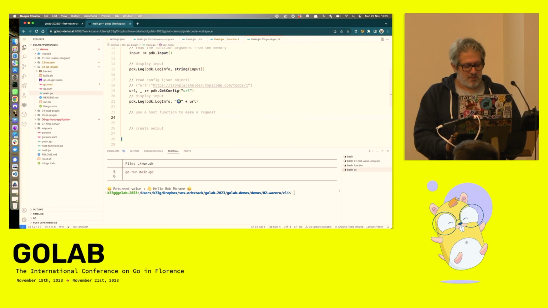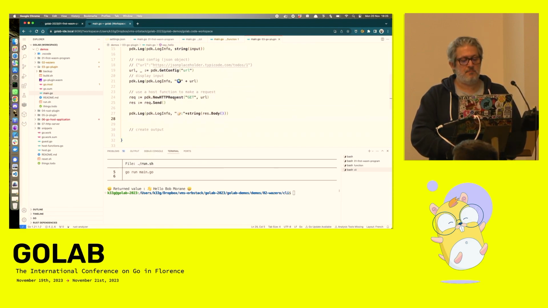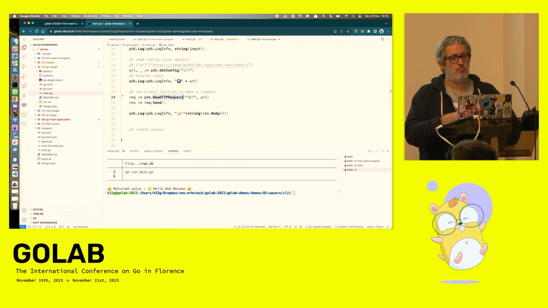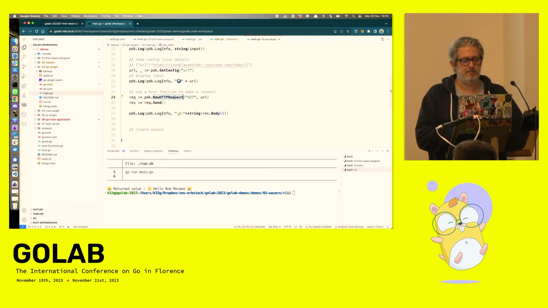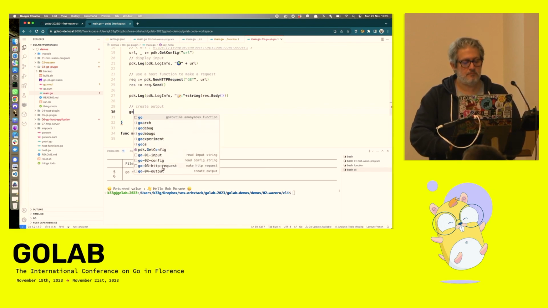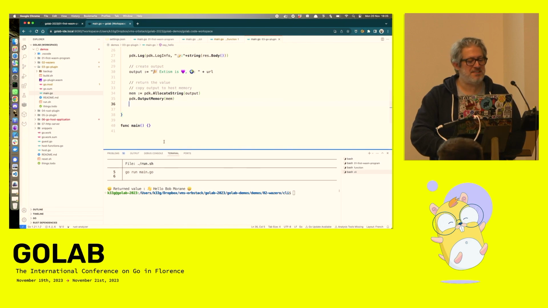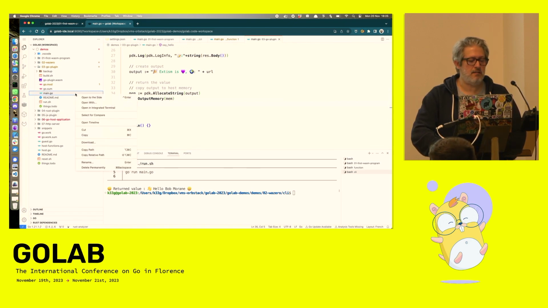I will use the new HTTP request method. It's a host function provided by XTSM, and then I will do my HTTP request and return a value, just like this. So you see, it's less complicated than before.